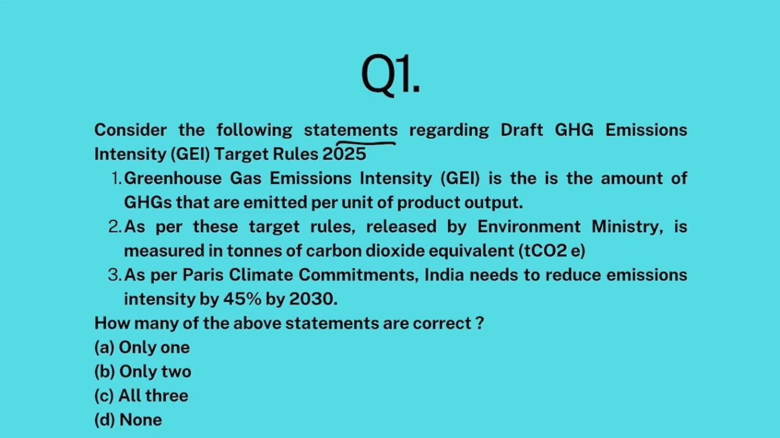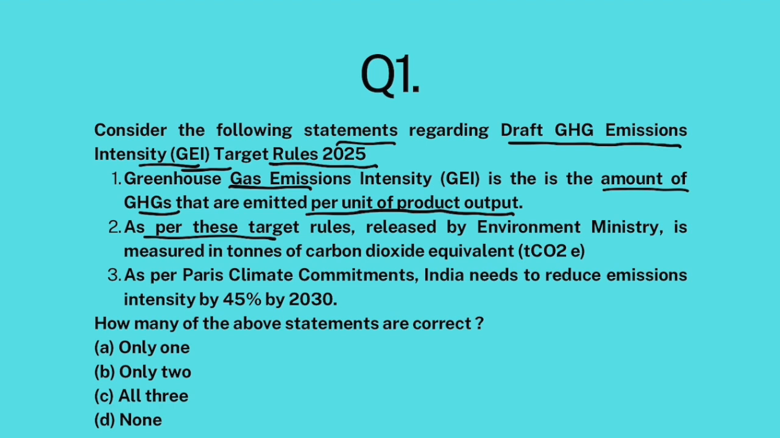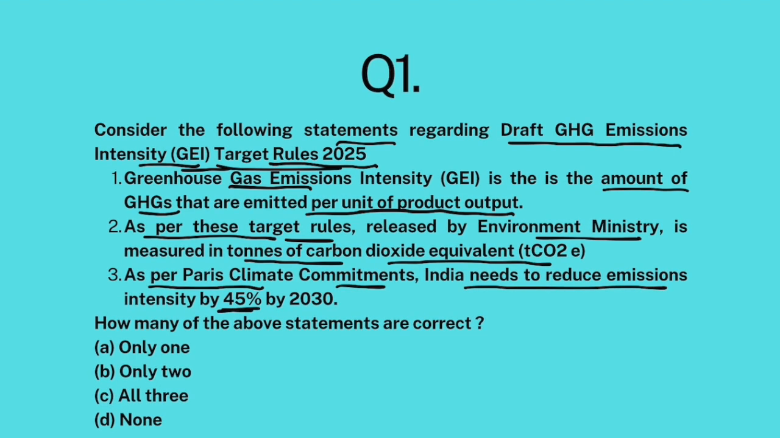Consider the following statements regarding draft GHG emissions intensity, GEI target rules 2025. Greenhouse gas emissions intensity is the amount of GHGs that are emitted per unit of product output. As per these target rules, released by the Environment Ministry, GEI is measured in tons of carbon dioxide equivalent. As per Paris climate commitments, India needs to reduce emissions intensity by 45% by 2030. Now, the draft GEI target rules are released by the Ministry of Environment, Forest and Climate Change.